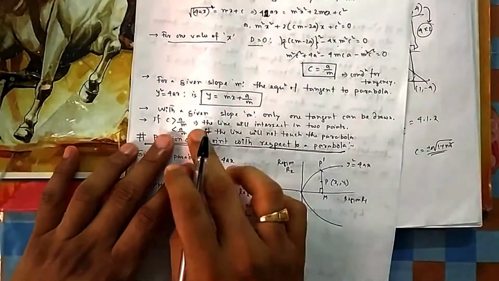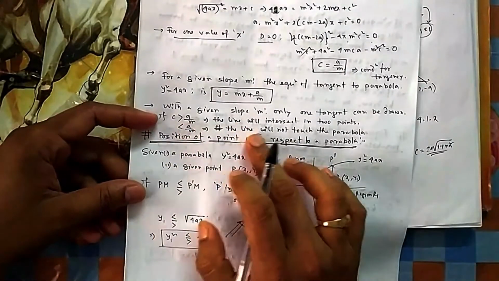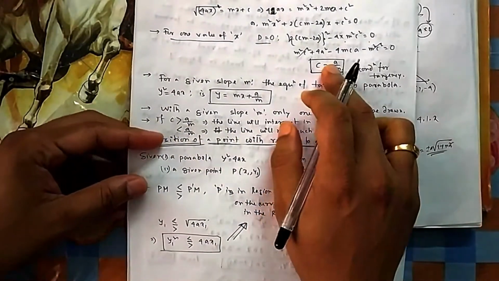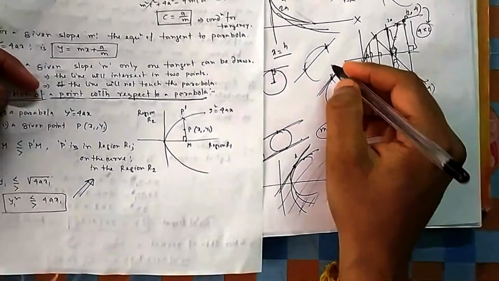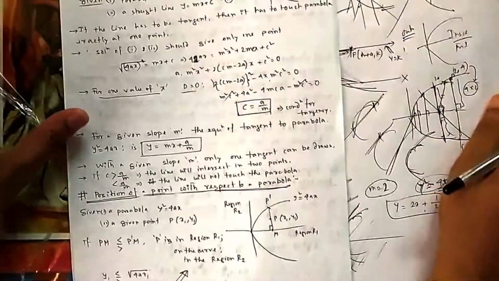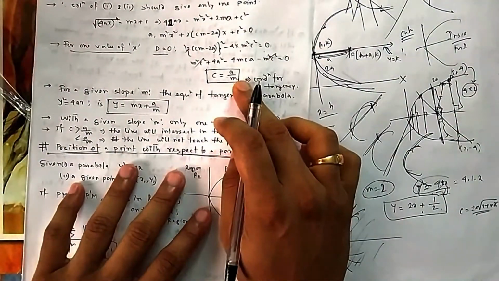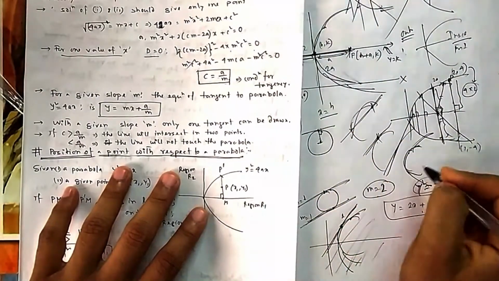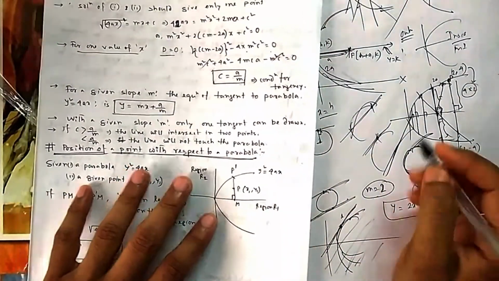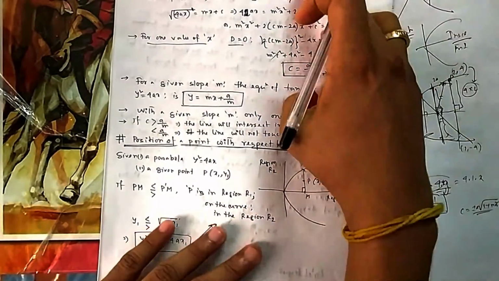Now if c is equal to a by m, it is the condition of tangency. If c is greater than this, then D is greater than 0, meaning you have two intersecting points, so the line will intersect the parabola at two different points. If c is less than a by m, the line is not touching: the parabola and line will never touch each other, they will go separate. So that is the condition of tangency.